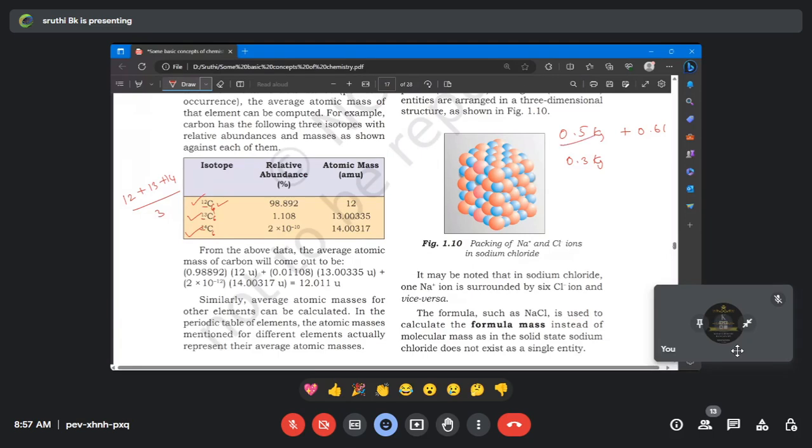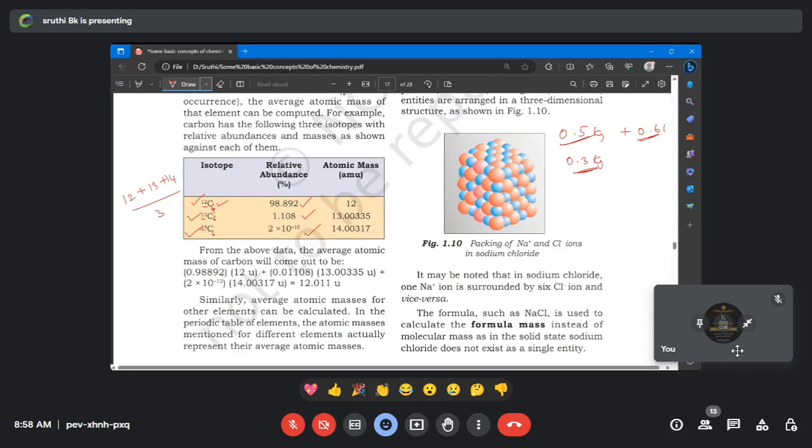Here this is one apple, this is one apple, and this is one apple. The numbers are equal, right? It is equal in numbers. But if you take carbon 12, carbon 12 is maximum in the atmosphere. If you take carbon 13, this is a different percentage, and carbon 14 is in a different percentage. If all the quantities were exactly similar, then I could put 12 plus 13 plus 14 divided by 3. But here everything is in different ratios or different percentages. That's the reason we have one formula.